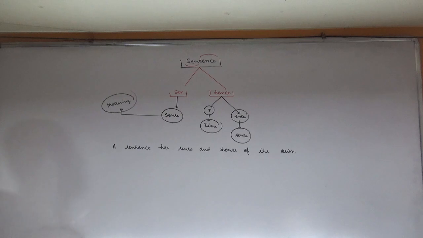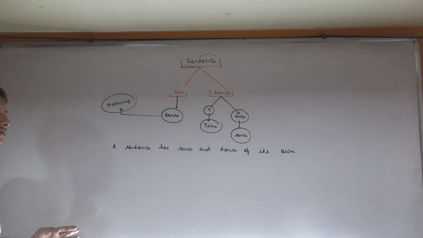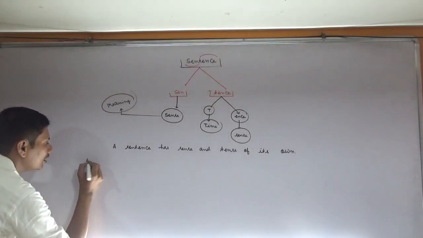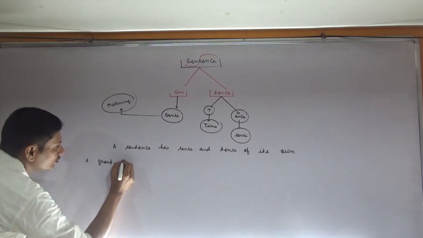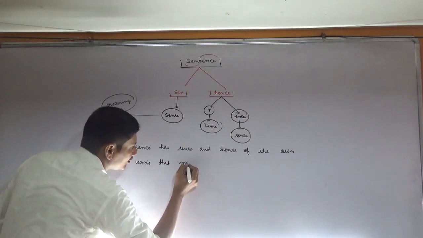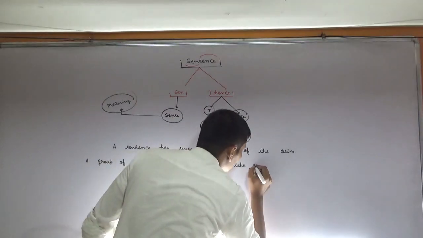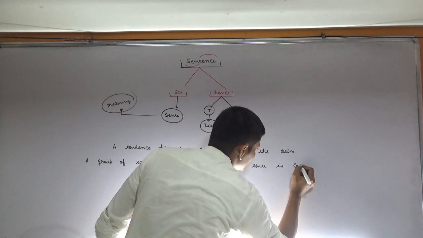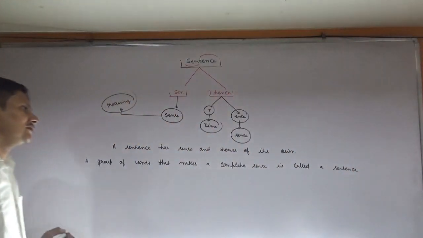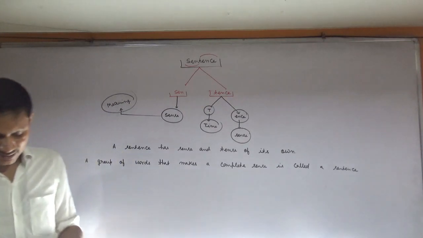And the definition that you have read in your language book from class 5 to 10, or you can say 11, the definition is: a group of words that makes a complete sense is called a sentence.